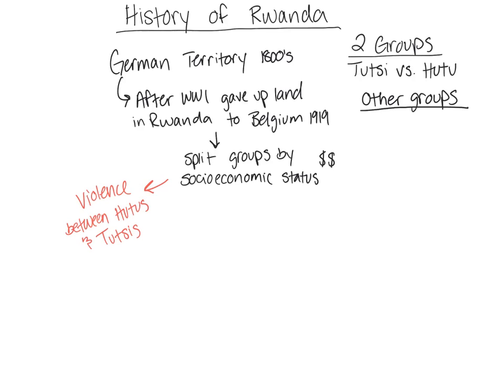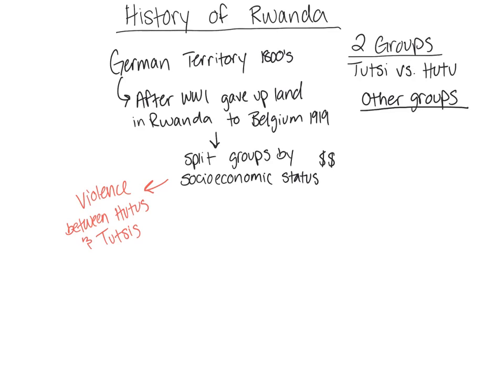No, because they're more concerned about fighting each other, about hating each other. They're too busy worried about that to overthrow Belgium or try to be independent. So they're really struggling between the Hutus and the Tutsis.